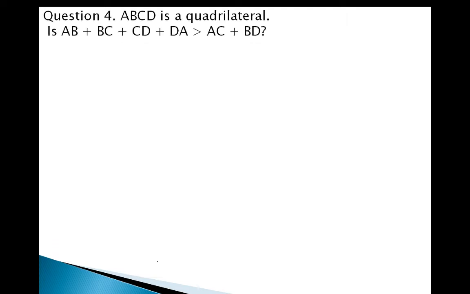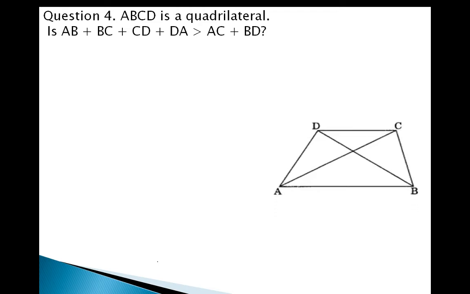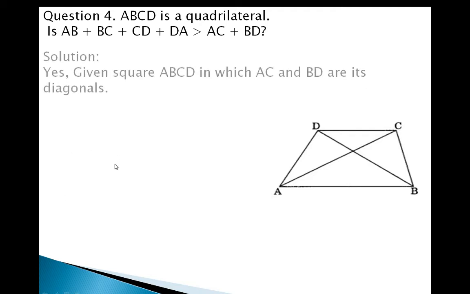Question number 4, ABCD is a quadrilateral. Is AB plus BC plus CD plus DA greater than AC plus BD? Look at here, this is the quadrilateral. Here you can see that AB plus BC plus CD plus DA is greater than AC plus BD. That means the sum of the lengths of all sides is greater than the sum of the lengths of the diagonals. That we have to prove.